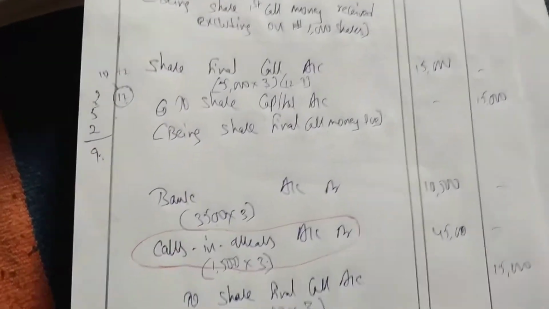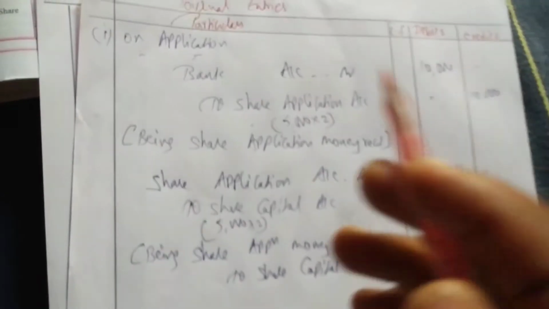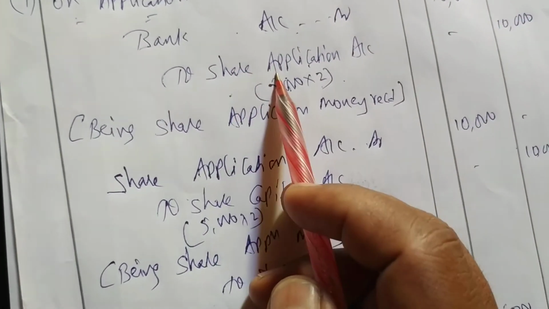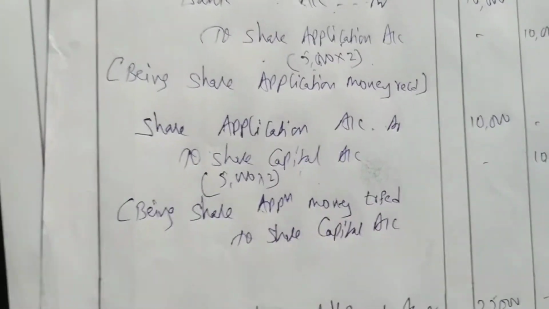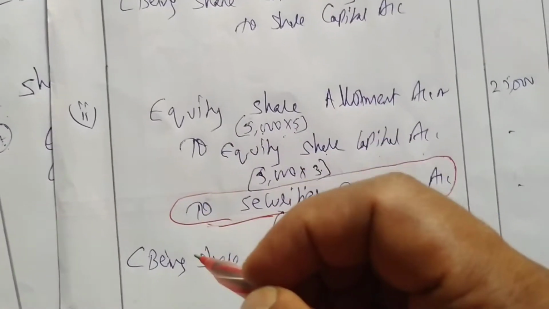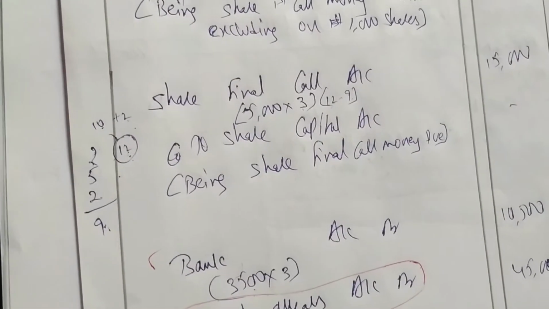Okay, easy. So chaliye, let us prepare the ledgers now. So first, our first ledger is what? Cash or bank account we have to write. So wherever bank we have, we see that we have to write the amount. See, bank is here, bank account to share application. So bank is on the debit side, we have to write on the debit side, share application 10,000. See, bank, where do we have? We have bank here, we have bank in allotment here, we have bank in first call here, we have bank in final call here. So wherever you have bank, those entries you have to write.